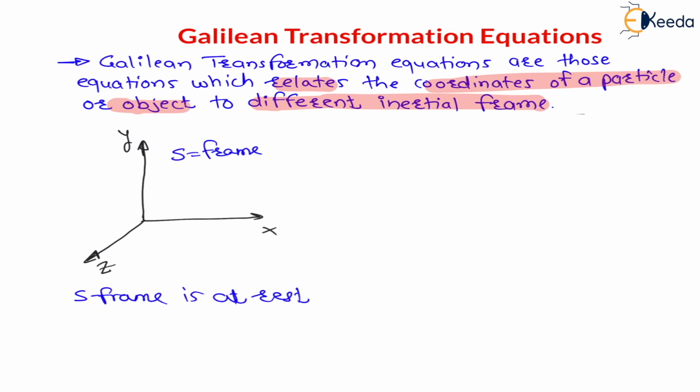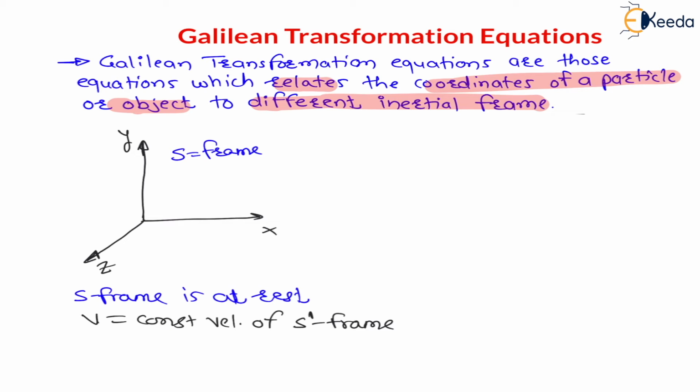And here I will consider one more frame which is moving with constant velocity like your car. One more frame S dash which is moving with constant velocity like your car, and after some time t it will cover some distance. Now, my dear students, let us say v is the constant velocity, constant velocity means direction as well as magnitude is constant, of the S dash frame, and the S dash frame is the moving frame, right?